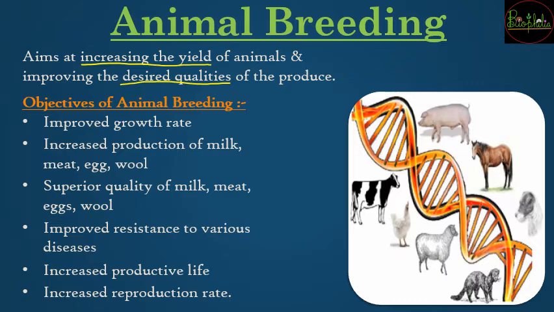So first of all, you like to have improved growth rate, you like to have increased production. तो production हो सकता है depending upon the animal. It can be for the increased production of milk, it can be for meat, eggs or wool. So it depends on what animal you are going to choose for breeding. अब जब ये प्रोडक्शन इम्प्रूव हो चुका है, that means quantity has been increased. So once the quantity has been increased, now we need to increase the quality. So superior quality of whatever your production is, that would be your next objective.